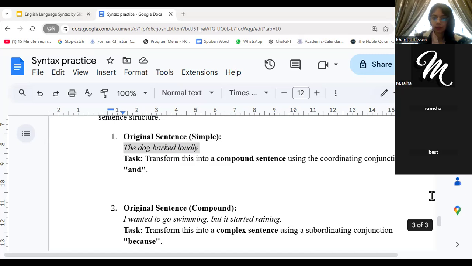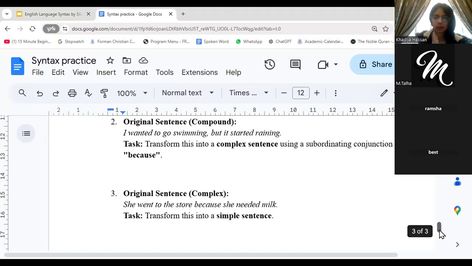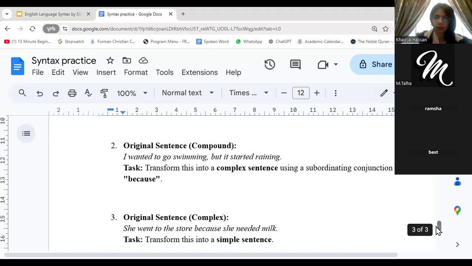Okay, then let's do the other one. This will be the last one, and then we will be done for the day. So the original sentence was the dog barked loudly and scared the neighbors. Perfect. Original sentence compound. I wanted to go swimming, but it started raining, right? So it started raining. I wanted to go swimming, joined together by but. Transform this into a complex sentence using a subordinating conjunction because. And it can't be I wanted to go swimming because it started. That does not make sense.